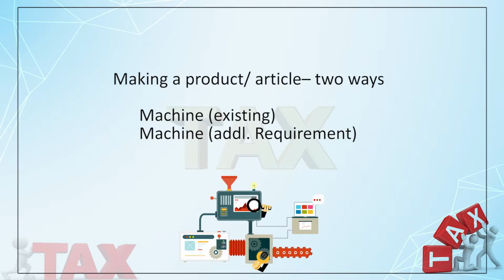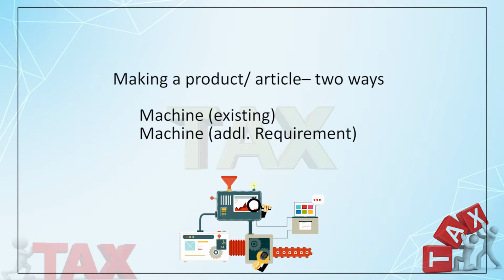Number one, you have a machine which you can use for manufacturing of that product. You need not purchase another machine. But there may be a situation where, if you wish to produce this product, you may have to purchase another machine. So the tax implication will be different for the two. So once again, mind it, I will move one by one.